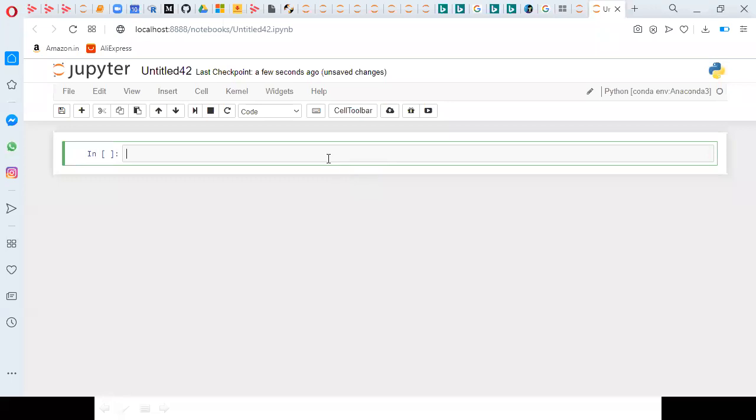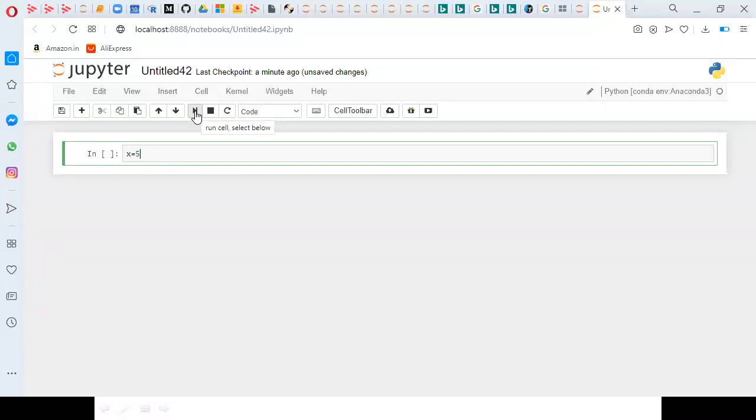So I said that Python is using dynamic typing. Means if I assign x equal to 5, then automatically it will treat x as a variable of type integer 5. Once you type any command, you need to click on execute, run the cell.